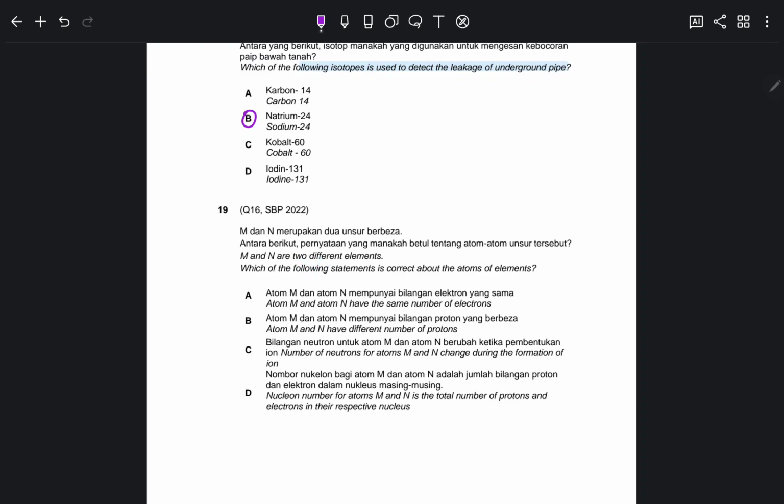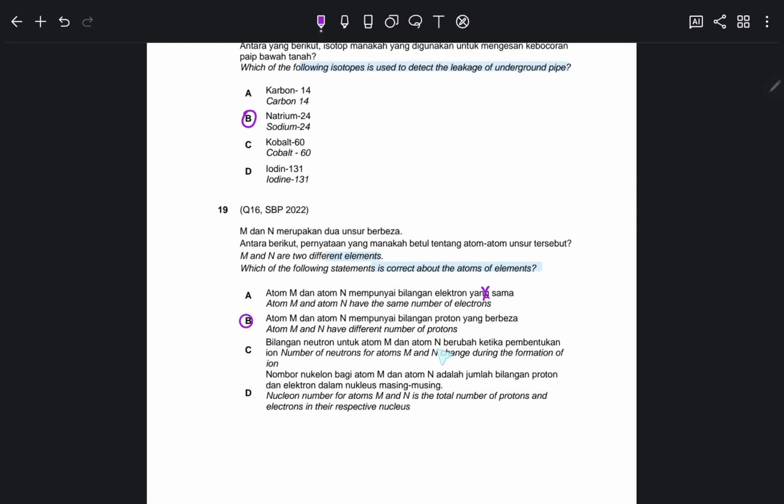Okay, M and N are 2 different elements. Which statements are correct about the atoms? M and N have the same electrons, they say. Just line it first. They say they are 2 different elements with the same number. Atoms of the same element only have the same number of protons, hence they have the same number of neutrons, but these are 2 different things. So of course this is wrong. Atoms M and N have different numbers of protons. Yes, they are different elements, so they have different numbers of protons.